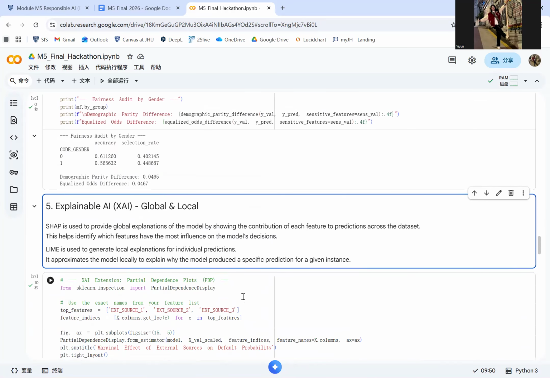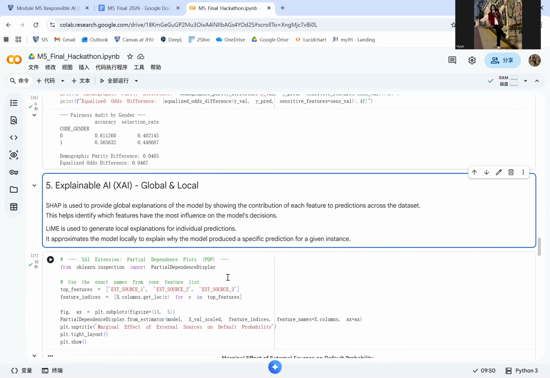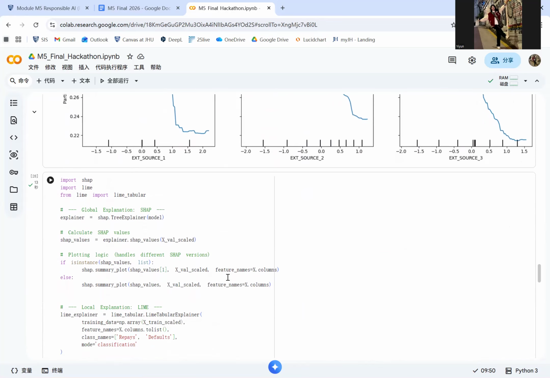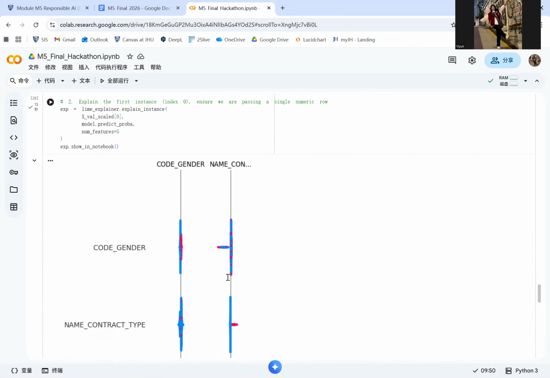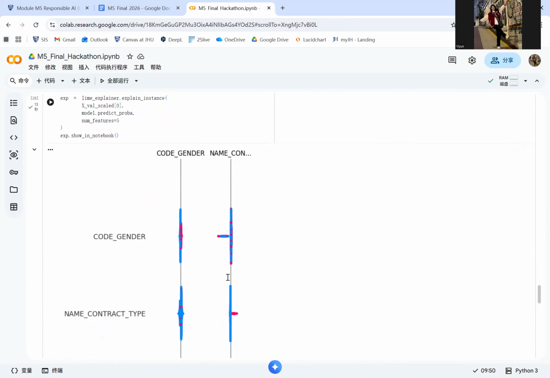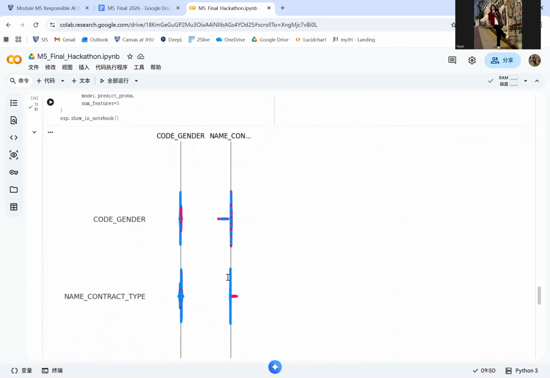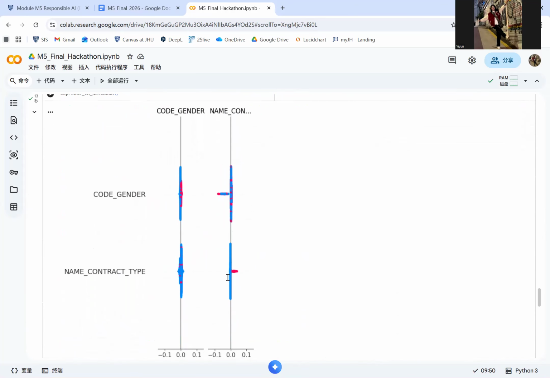Next, I focused on improving the model interpretability using explainable AI techniques. To provide global explanations of the model, I used SHAP, which measures the contribution of each feature to the model's prediction. SHAP summary plots help identify the most influential features and show how feature values affect prediction outcomes. For local interpretability, I used LIME, which explains individual predictions by approximating the complex model with a simple interpretable model around a specific data point.